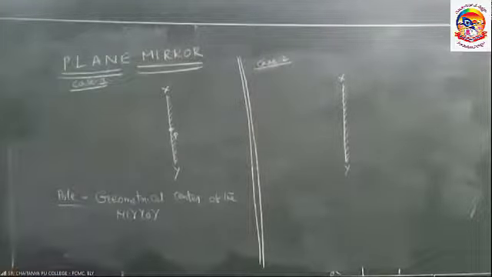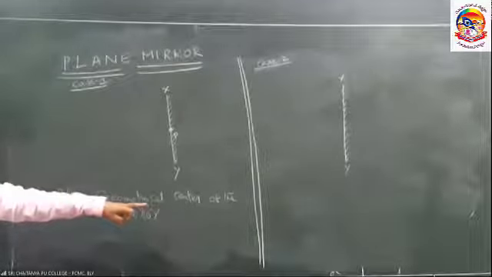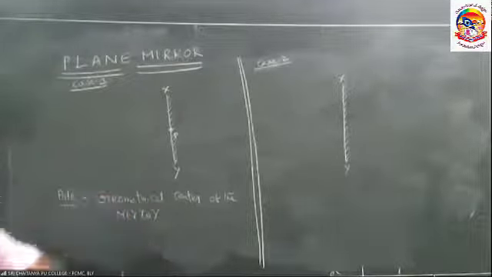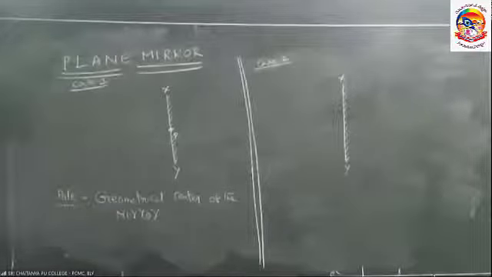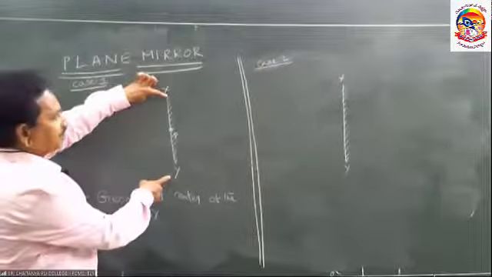In case of plane mirror, how to identify the pole of the mirror? It is nothing but geometrical center of the mirror is called the pole of the mirror. I am giving example also. Let us suppose it is of 20 centimeters.